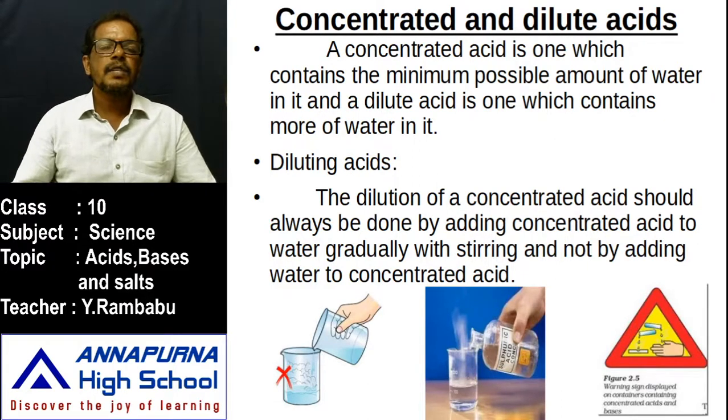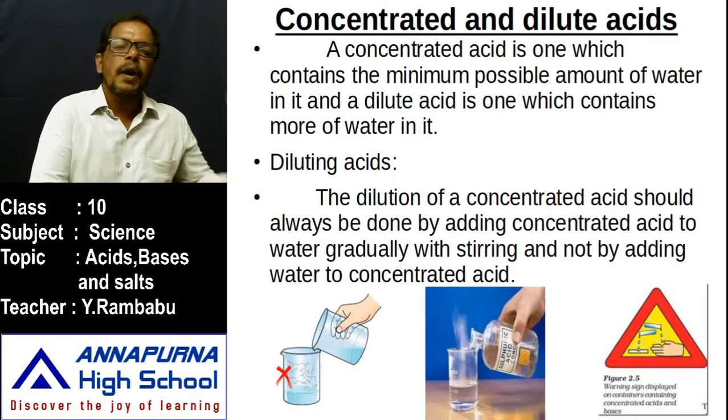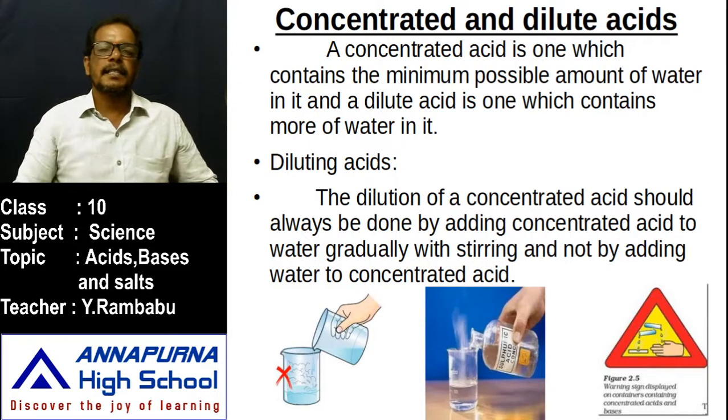If they are used in the concentrated form, that is not safe. That's why we have to dilute these acids. Then what are concentrated acids and what are dilute acids? Simply, concentrated acid means it contains the minimum possible amount of water. If it contains more water, that is dilute acid. If it contains a low amount of water, that is concentrated acid. If it contains a large amount of water, that is dilute acid.